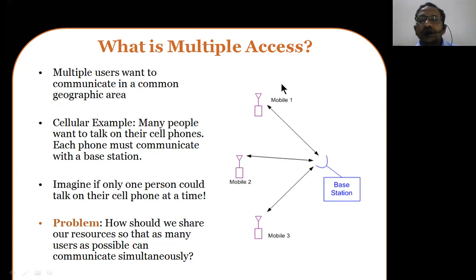If you think of this in terms of cellular mobile communication, it comes under wireless communications, definitely. Many people want to talk to their recipients' cell phones, so each phone must communicate with the base station. For example, mobile phone one wants to talk to mobile phone three, and these two must talk to each other via this base station. Each phone must communicate with the base station.